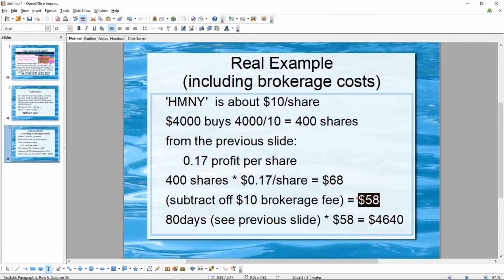So if you're working 8 hours a day, you can make $58 an hour every day. Well, in this case, 80 days. Or you might look at it like if you wanted to make half that amount, say around $29 or $30 an hour, right? If you wanted to make $30 an hour for 160 days a year, well, you would need $32,000 to invest. And you say, well, $32,000, that's a lot of money.